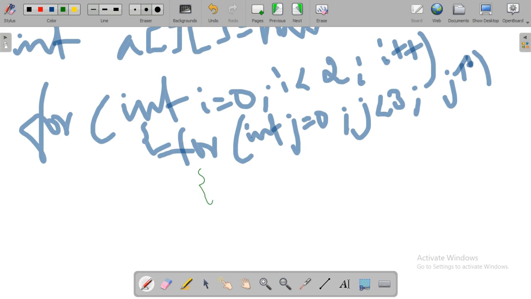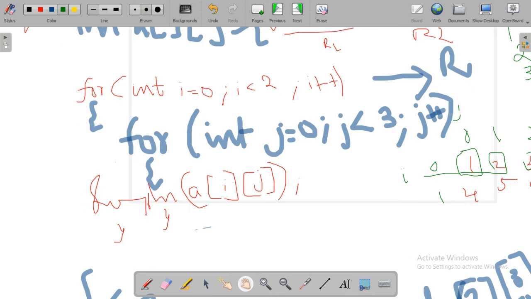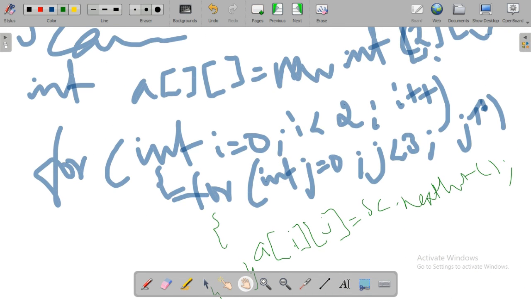Inside this, how will you write? Using the scanner class statement to read an integer, how will you read an integer? a of i j equals sc dot nextInt. So this is the format for reading a two-dimensional array, and just close the nested loops. Okay, this is the format to read a two-dimensional array, and above we have printed a two-dimensional array, and this one, using the scanner class, we have written the statement to read a two-dimensional array.